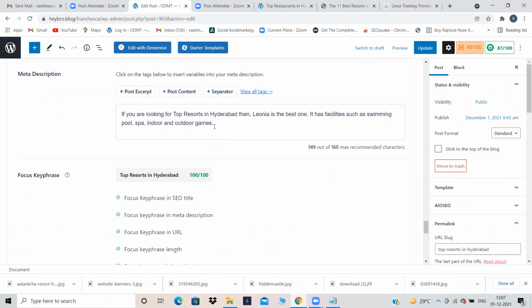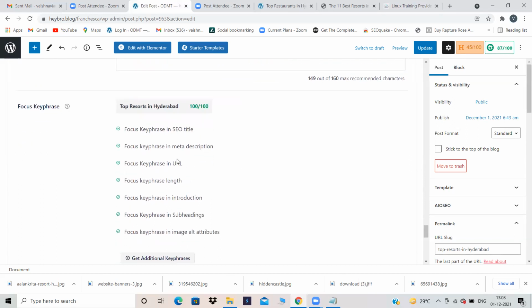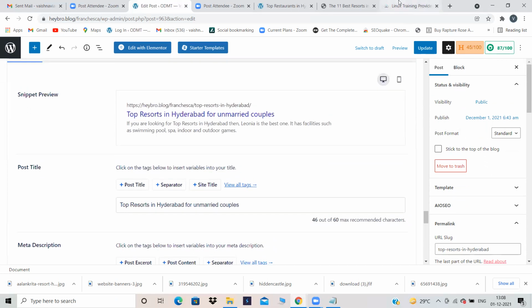For every page, you have to do like that, because it's a complete website you're doing. I have done it for only one post or a page. That is the reason it is easy, but when you're doing it for a whole website, it will become a little bit hectic. So you do it slowly, and insert your particular key phrase, that is Linux operating system, in your URL also, and see whether the length is good or not. Insert that keyword in the introduction, in subheadings, in image alts, and for every page.